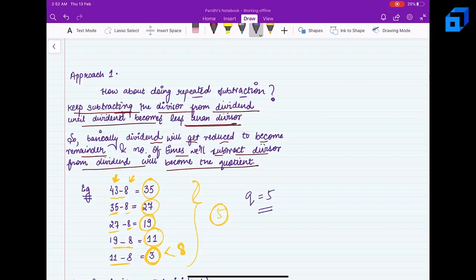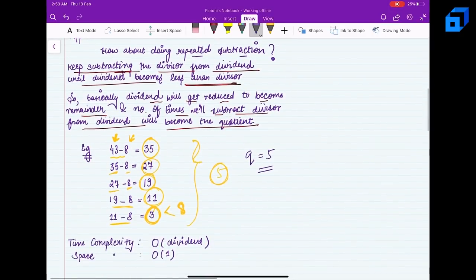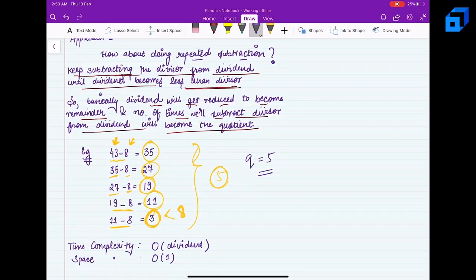So the first approach is to divide repeatedly. The complexity is going to be order of dividend, because this could be the case, for example, if I had 1000 as the dividend and 2 as the divisor. Every time I'll be just reducing my dividend by 2.